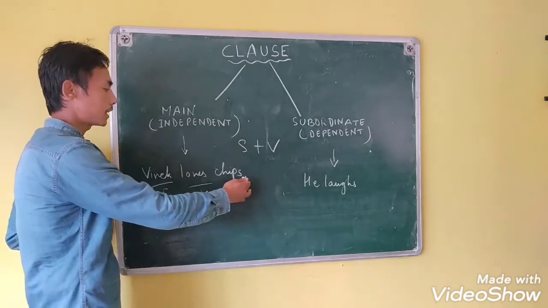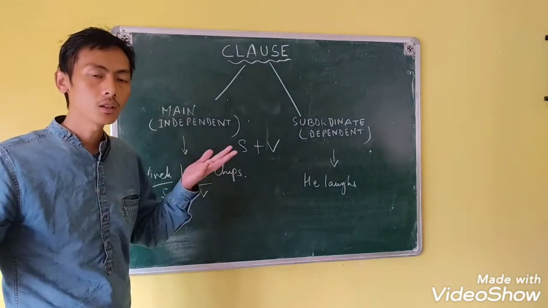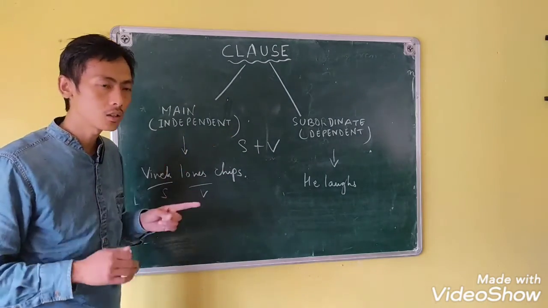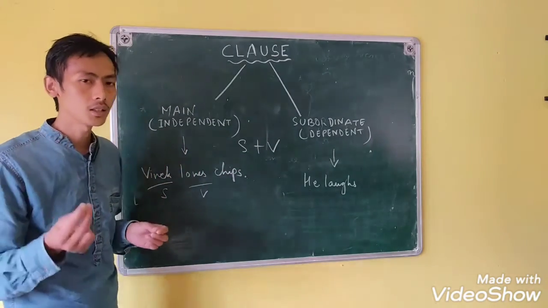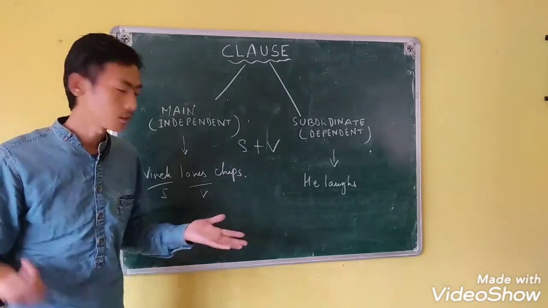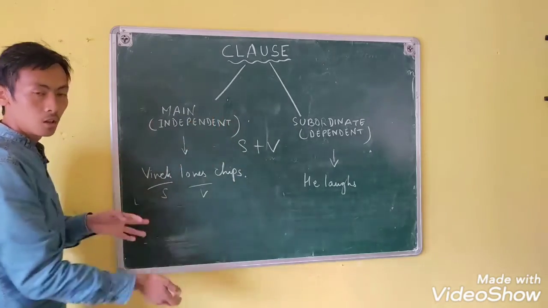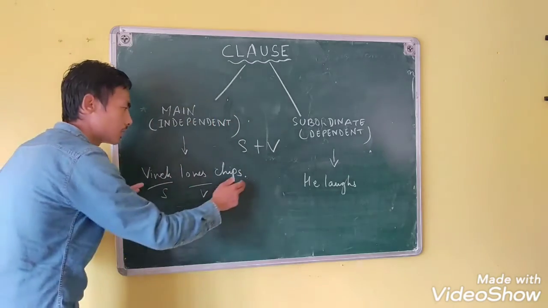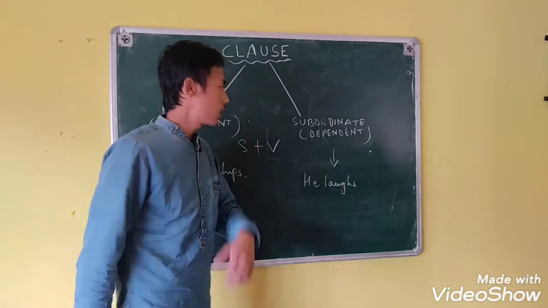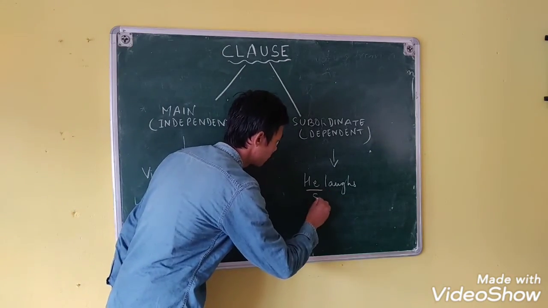We can say that an independent clause is a type of sentence, because it fulfills the conditions of being a sentence. A sentence is a group of words which makes complete sense. So this is also considered a main clause, or we can say that this is a sentence.